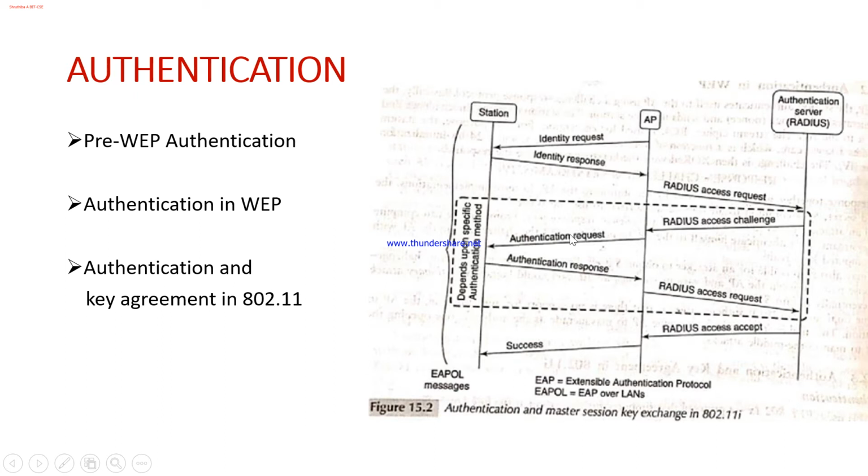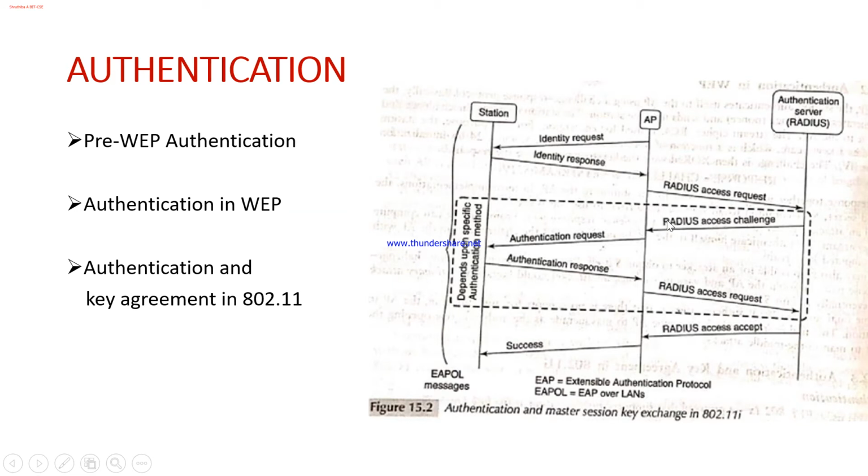The access point will further send the authentication request to the station, and the station in turn will send the response, which is then sent to the authentication server. If it finds that it is an authorized station, it will send the acceptance to the access point. The access point in turn will send it to the station, confirming the successful establishment of the communication link between the station and the access point.